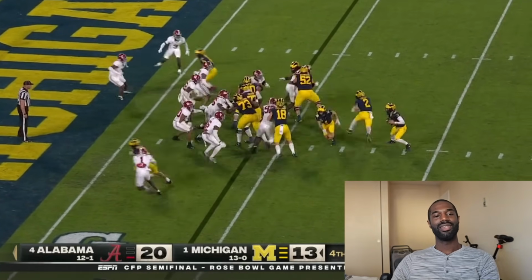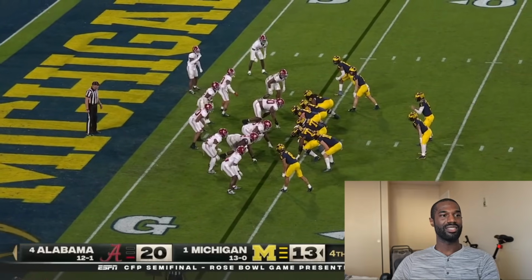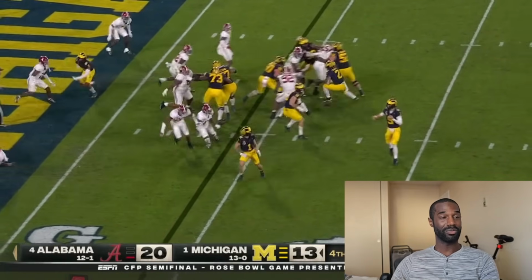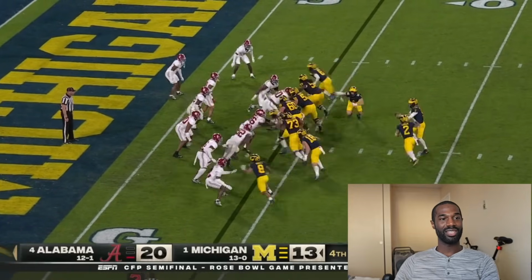2nd and goal. It is a minute 30, like I said, left in the game. Michigan has to score a touchdown to tie it up. Alabama is not going to give up the run, as you can tell by how they are set up on this formation. But Michigan is in 11 personnel.